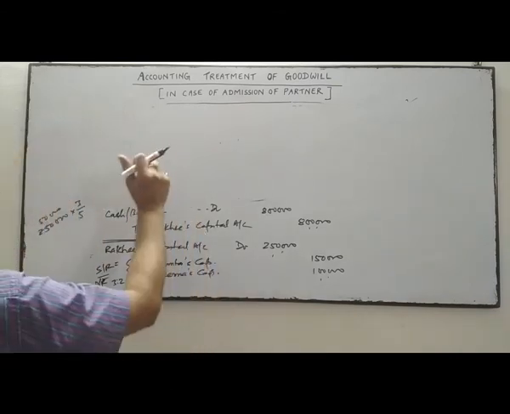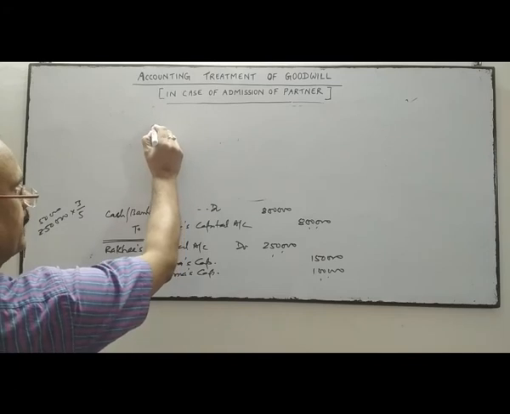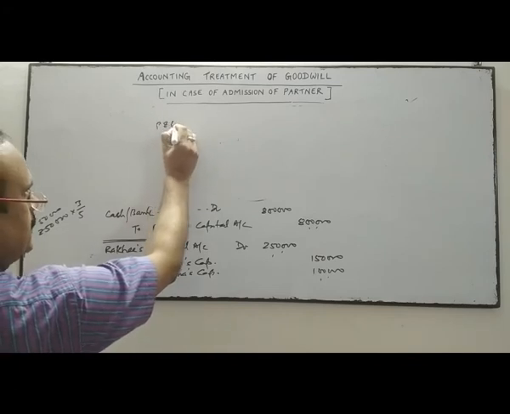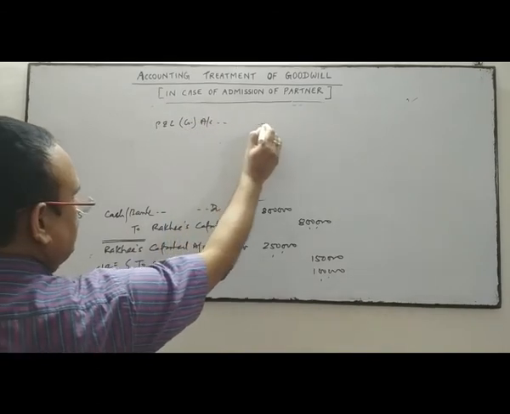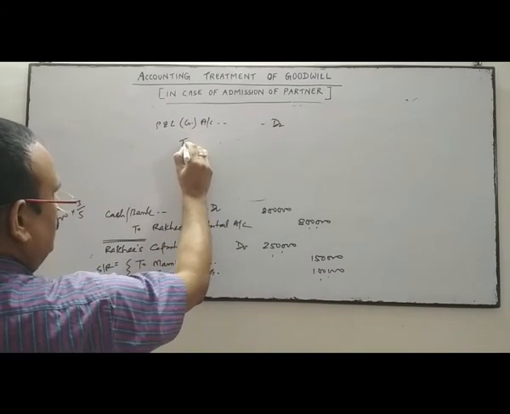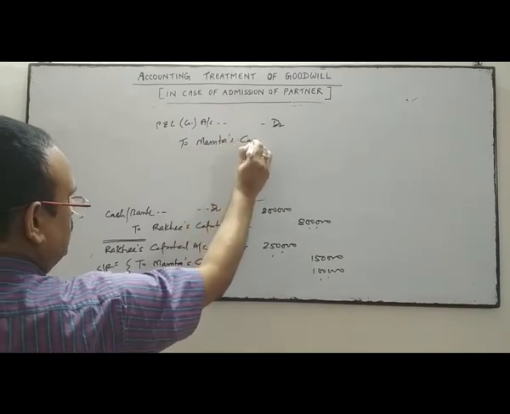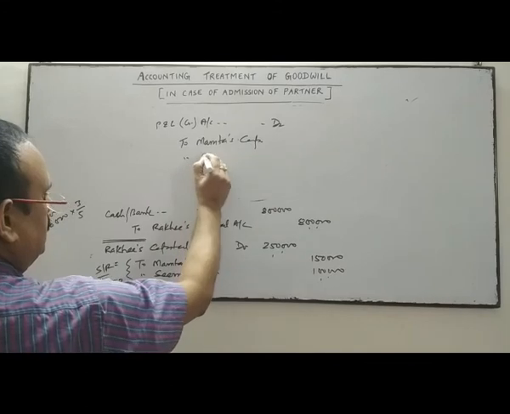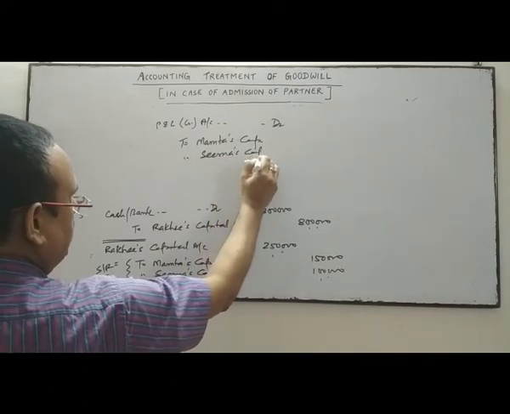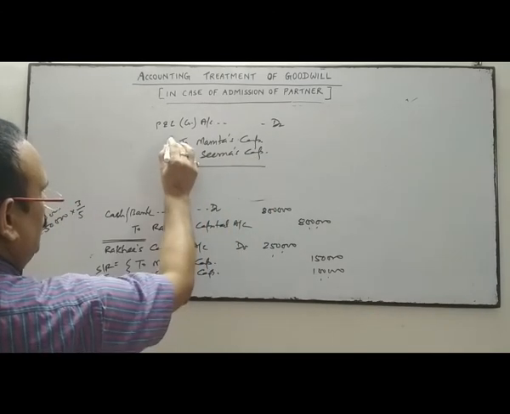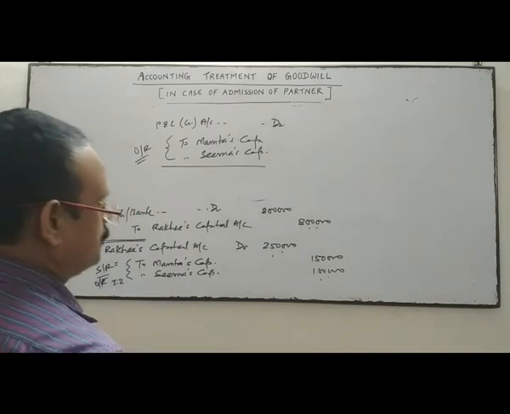So that profit and loss credit balance will be transferred to old partners' capital accounts, Mamta's capital account and Seema's capital account, in their old ratio, not new ratio, old ratio.